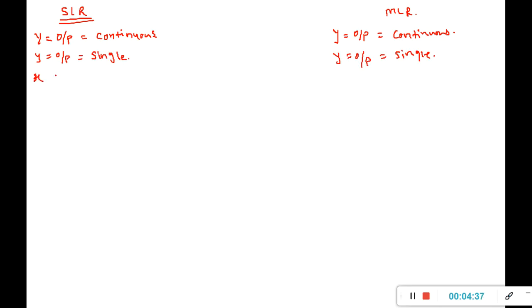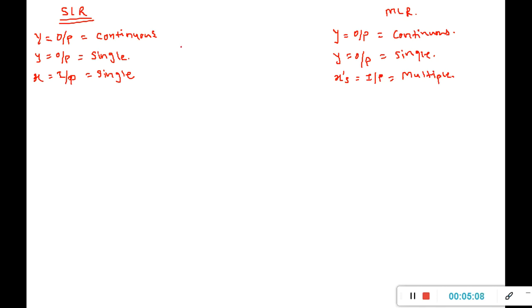My x as my input variable is also single, whereas here my x's, that is my input variables, are going to be multiple. So these are the prerequisites, right?